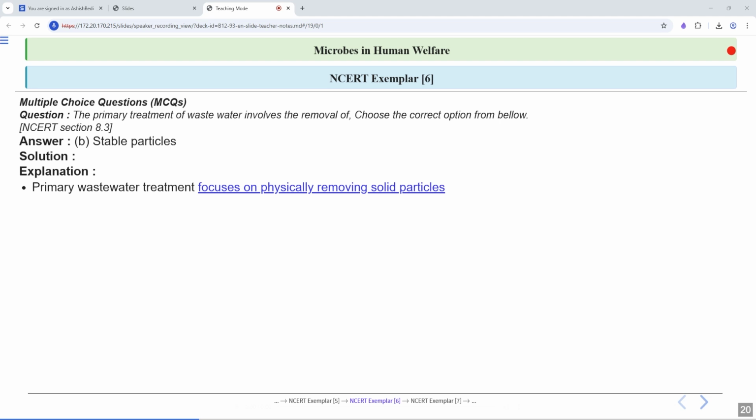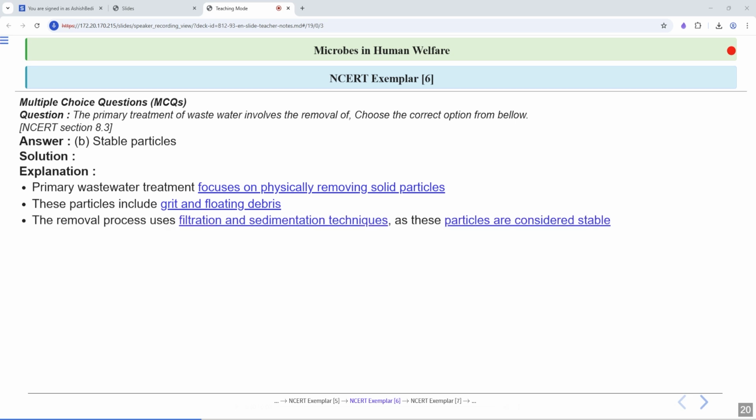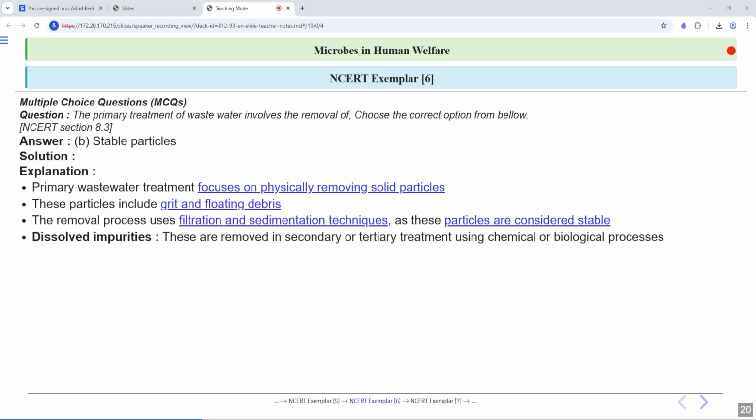So primary wastewater treatment focuses on physically removing the solid particles. These particles include grit and floating debris. Now the removal process uses filtration and sedimentation techniques, as these particles are considered stable. Now dissolved impurities like salts or small organic molecules are not removed in this step. They need chemical or biological processes which happen in the secondary or the tertiary treatment.